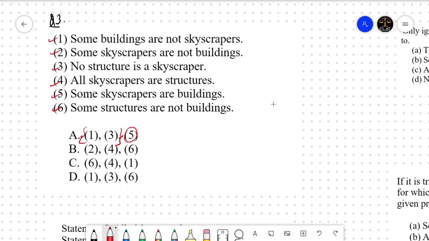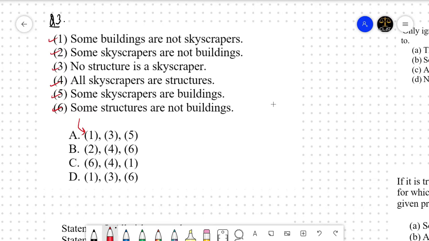For example, in option A, if 1 and 3 are true, can we conclude 5? Okay? This is basically the meaning of this set. We need to determine if the third statement follows from the previous 2 statements or not. If it follows, that is our correct option. If it does not follow, it is a wrong option.